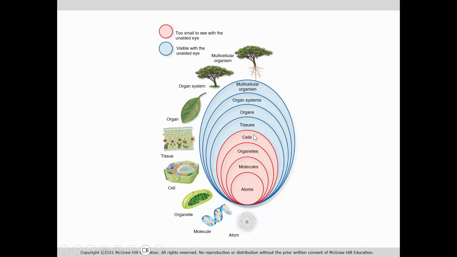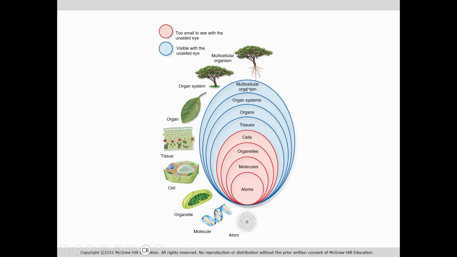Now, there are exceptions. I'll talk about different types of cells that we can actually see with an unaided eye. But for the most part, cells are no more than 100 micrometers in size. So we can't see them unless we have a microscope. And then everything above that, with a few exceptions, certainly some organs of some smaller multicellular organisms we maybe couldn't see without a microscope.